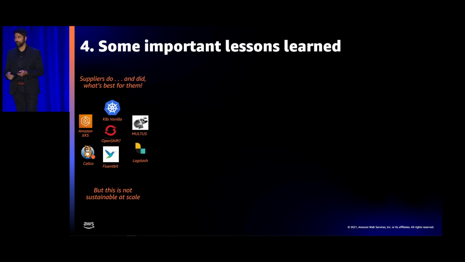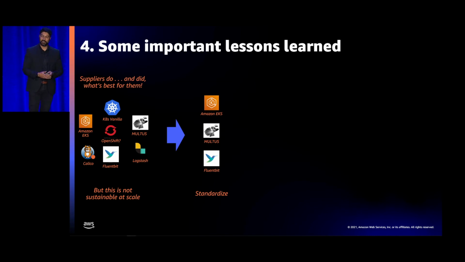So that's when we picked a partner like AWS to say, no, we can do this, but we can't go down the path in this posture. So what we did was we standardized the stack. A lot of the things called out here, like EKS, and then the use of Multus, there are multiple different ways of doing CNIs in software, but we picked a standard stack, and we forced our suppliers to adhere to that.